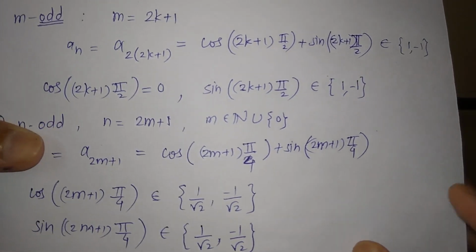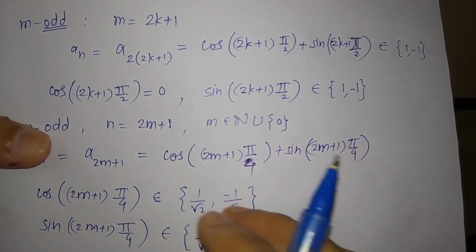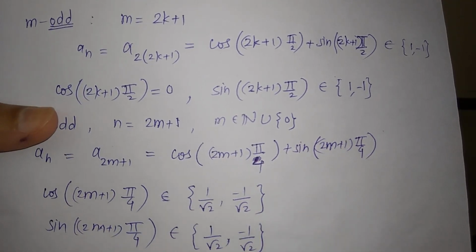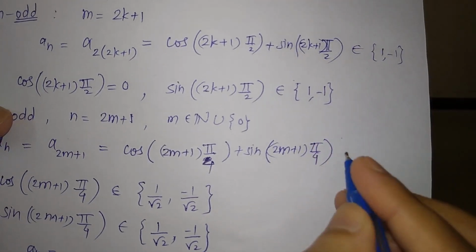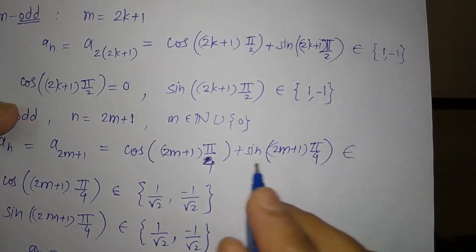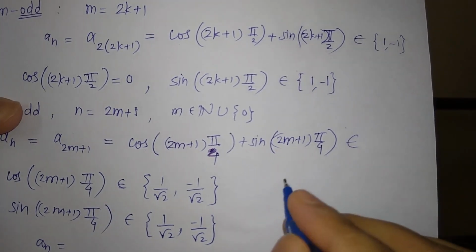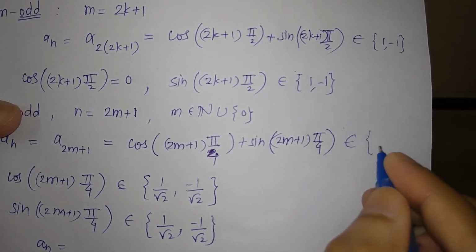So when we take the sum of all these possible numbers, this sum is just 1 by root 2 plus 1 by root 2, so it is 2 by root 2, and so it is just root 2.